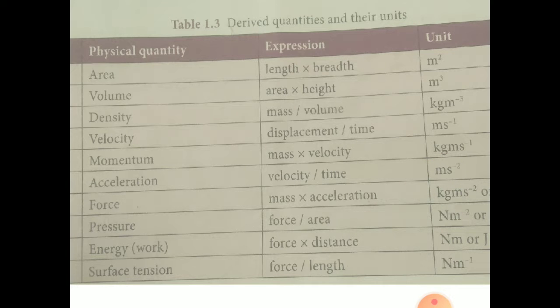Force is mass into acceleration. If we are running, we have a body weight, that is mass, and our action of running is acceleration. So we multiply mass into acceleration, that is kg m s power minus 2.